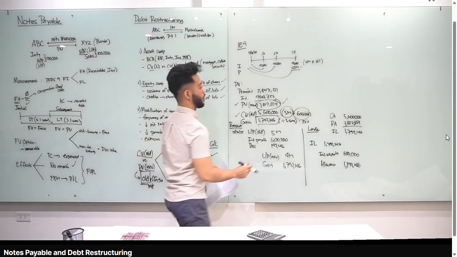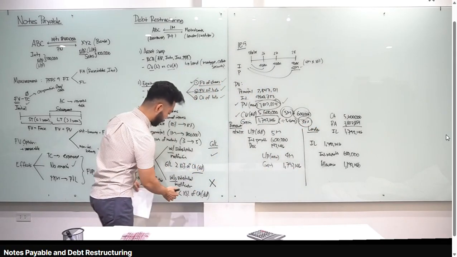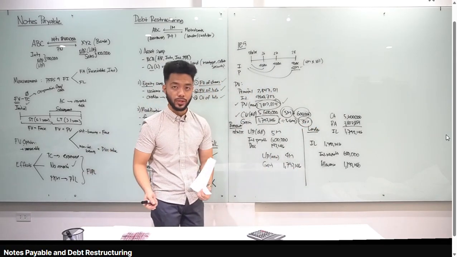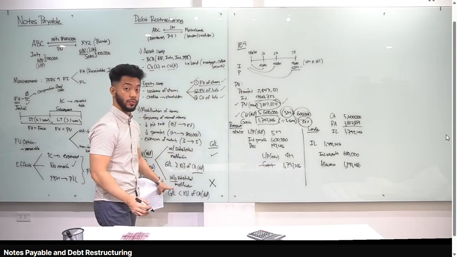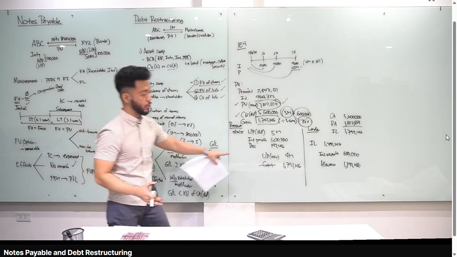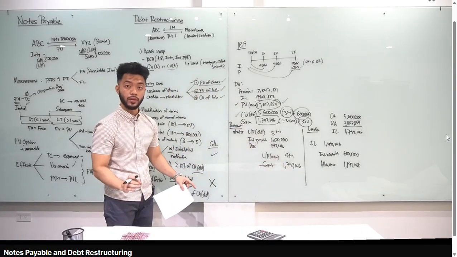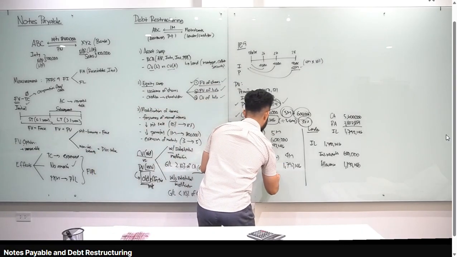Now, sir, what if naman, instead of 32%, below 10%, for example, 9% lang na-compute natin dyan, paano yung magiging entry mo? Hindi ka mag-recognize ng gain kapag without substantial modification. Pag ang tanong sa'yo, how much the gain or loss, tapos 9% lang yung na-compute mo, zero sagot mo doon, walang gain. Sir, saan mo i-charge yan? Pwede mo i-charge yan sa premium on loans payable.